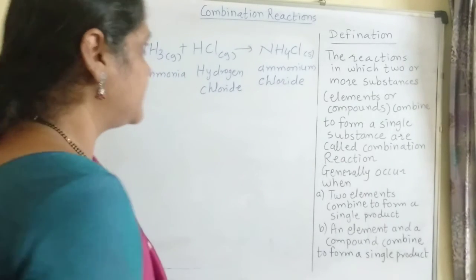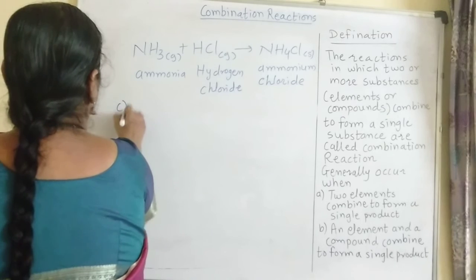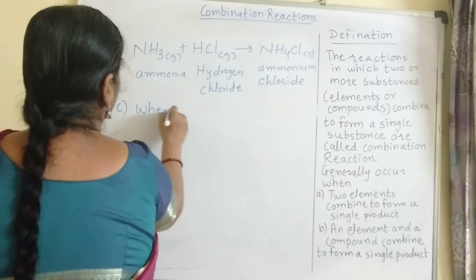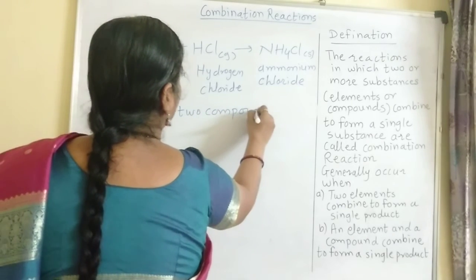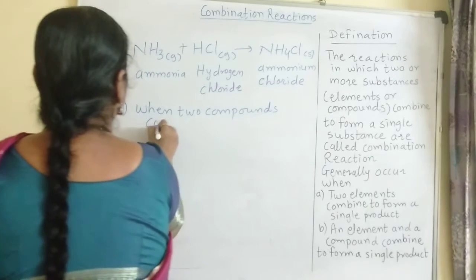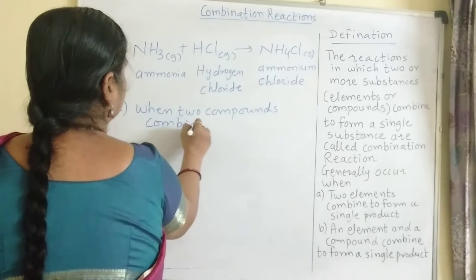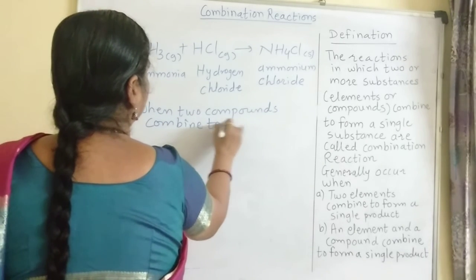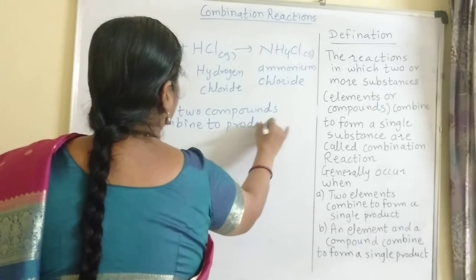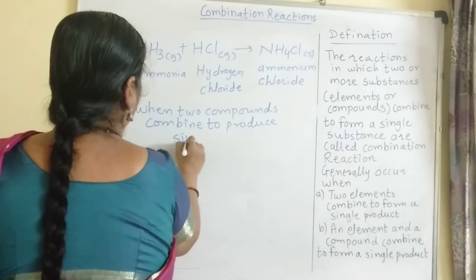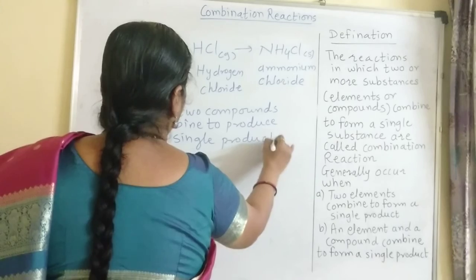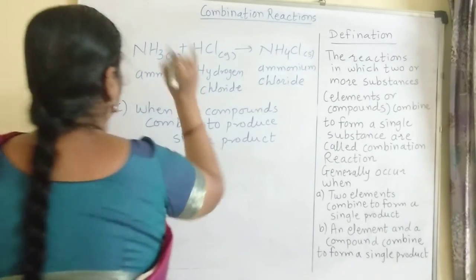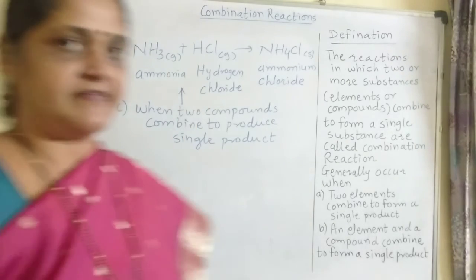Thus we have seen the third type of reaction, when two compounds combine to produce a single product. So this is the example of this type of reaction.